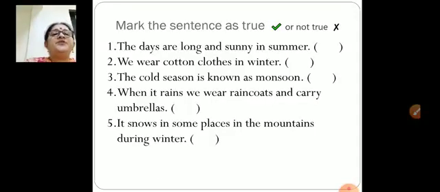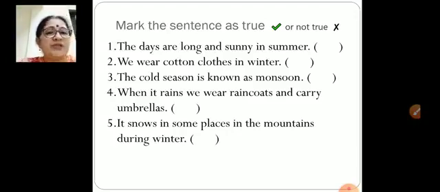Okay. The first one is mark the sentence as true or not true. You have to put a tick if it is true, put a cross if it is not true. Okay, children. Now these are from the textbook. You do this in the textbook. Now first one is, the days are long and sunny in summer. Is it correct?